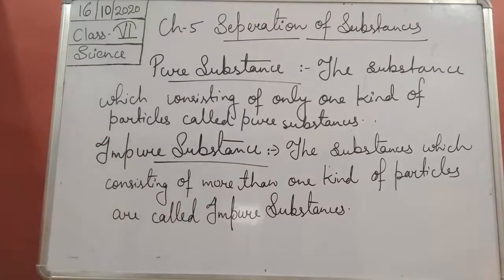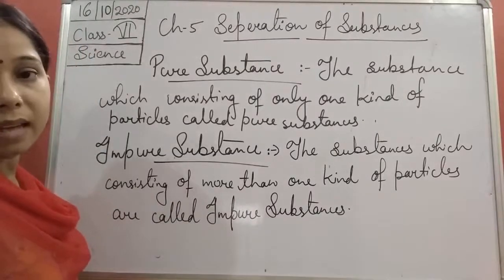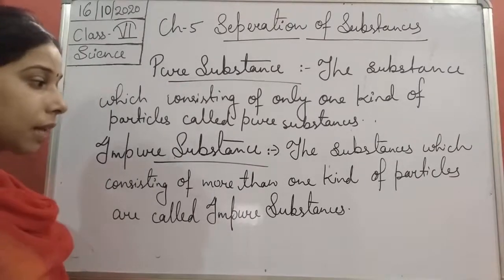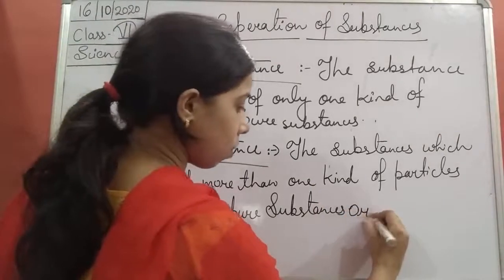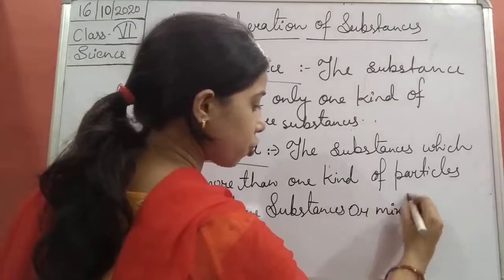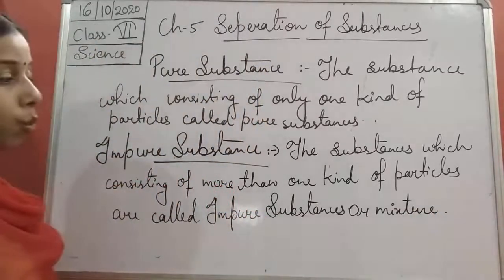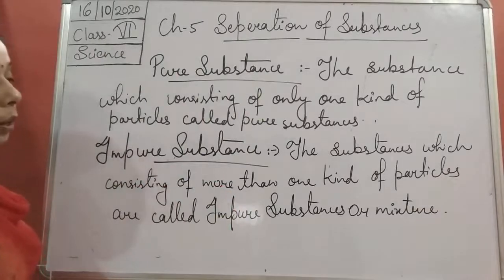Now let me tell you one more thing, students: when we talk about impure substances, we can also say that an impure substance is also called a mixture. So either we can use the term impure substance, or we can call it a mixture.